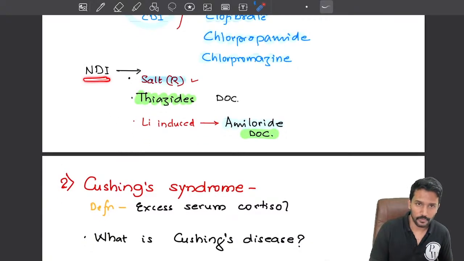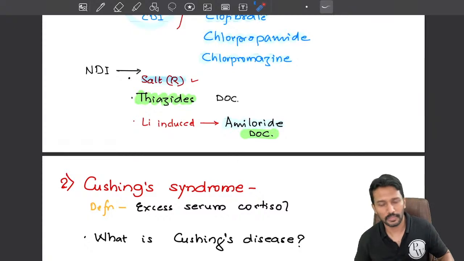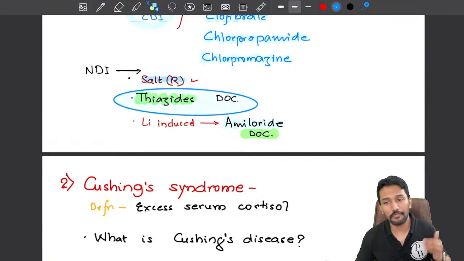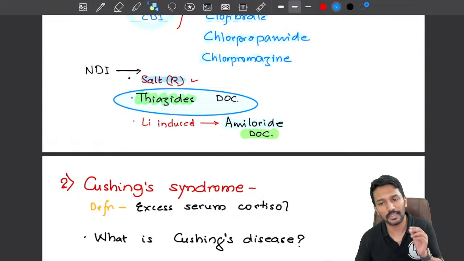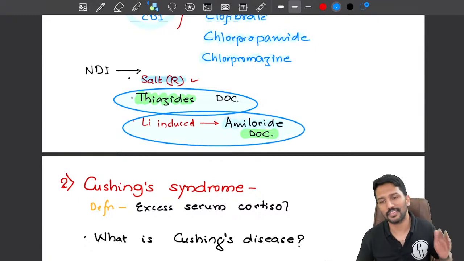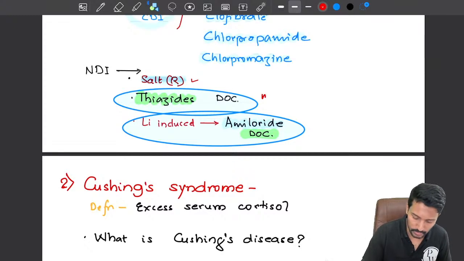In case of nephrogenic diabetes insipidus, thiazides are considered the drug of choice. But remember, what is the most common cause for nephrogenic diabetes insipidus? It is lithium. If it is lithium-induced diabetes insipidus, then amiloride is the drug of choice. So these are all MCQ points.